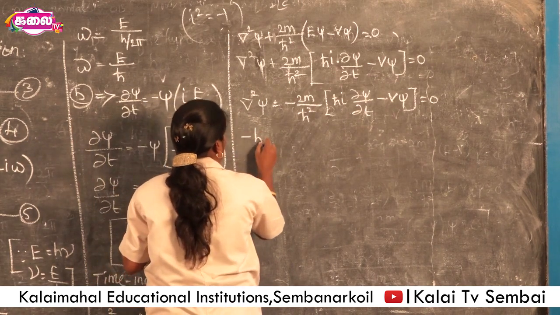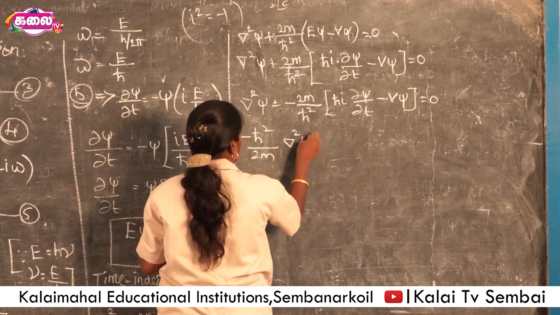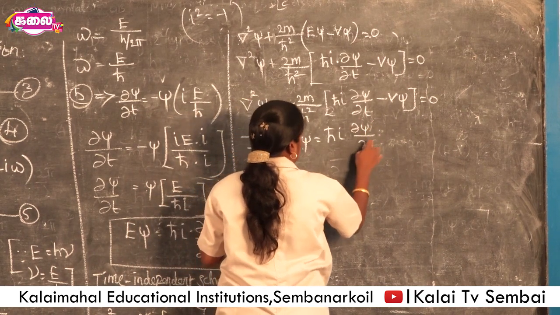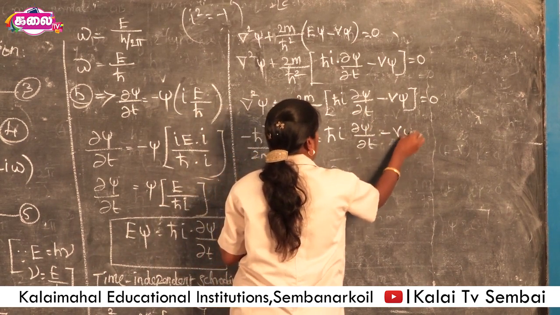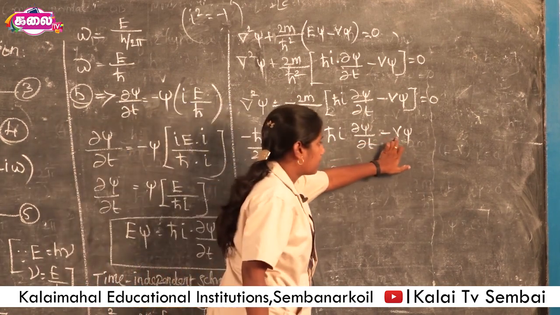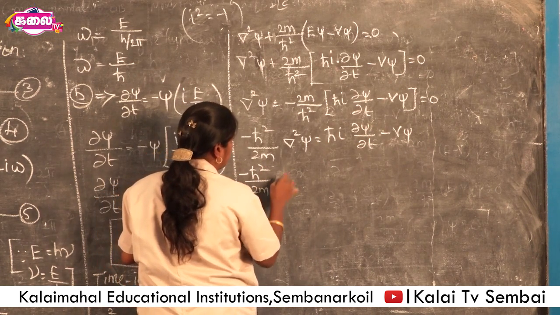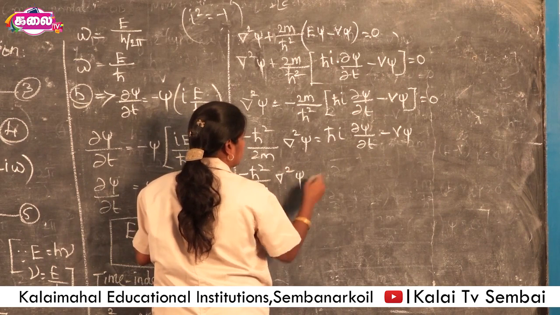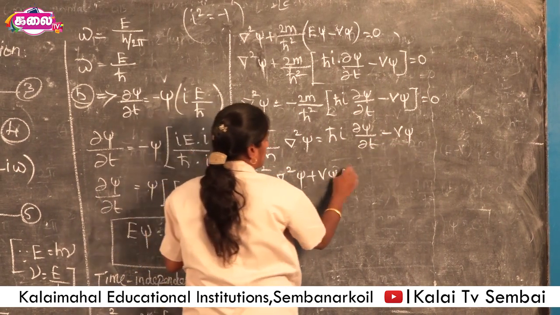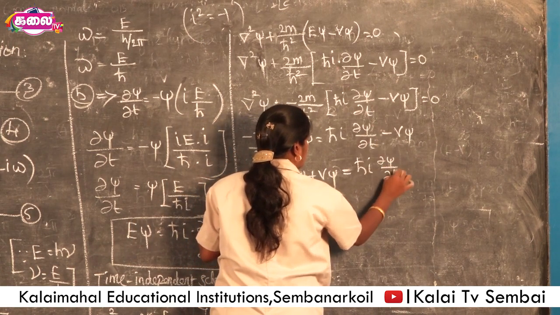So, minus h cross squared by 2m into del squared psi is equal to h cross i dou psi by dou t minus V psi. Okay. Now, the minus V psi comes to this side as plus V psi, equal to h cross i dou psi by dou t.